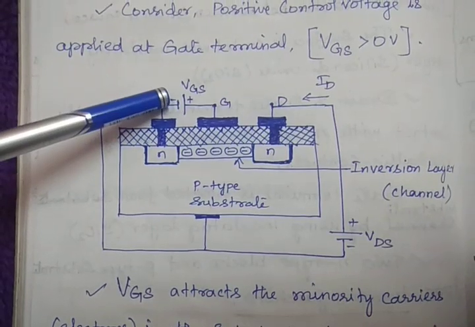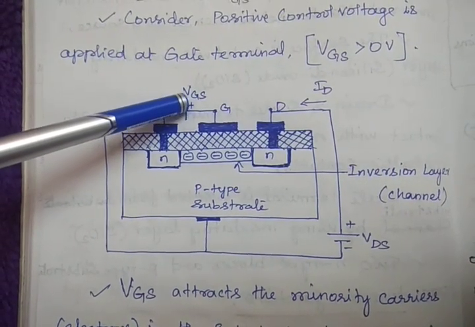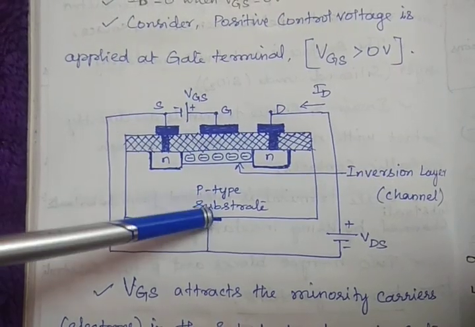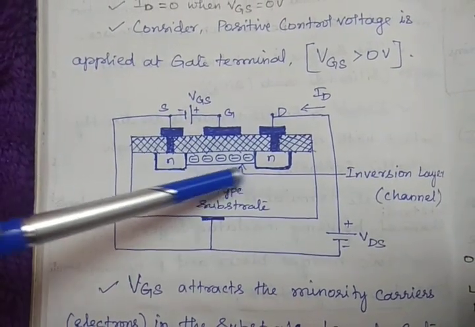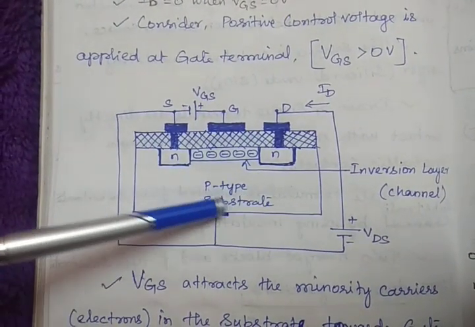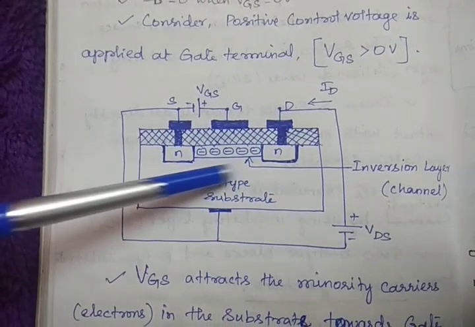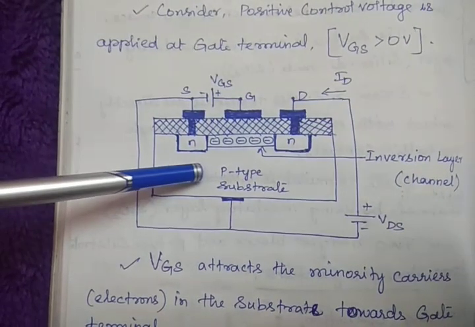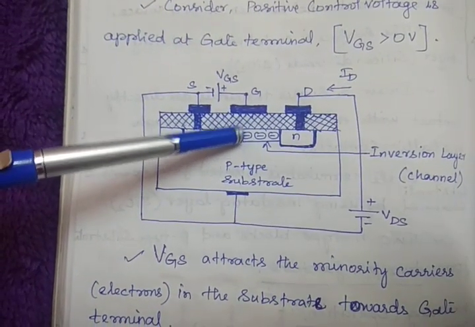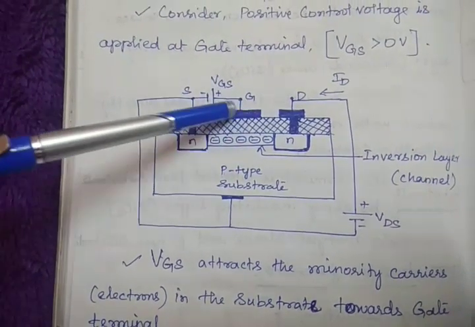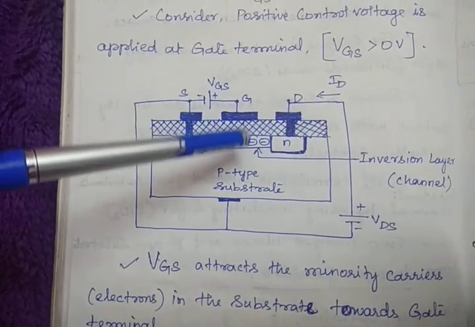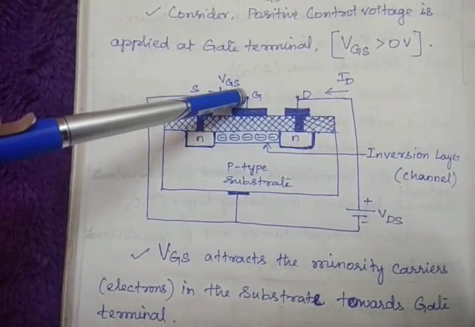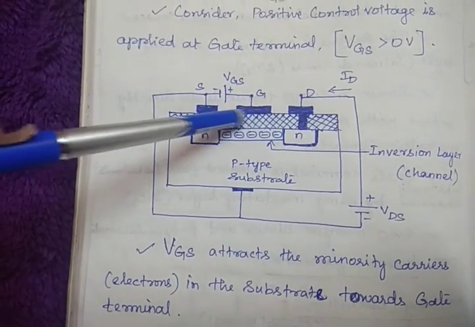Then what will happen when you increase this positive value? The minority carriers in this P-type substrate move towards the gate terminal. P-type substrate means majority carriers are holes, minority carriers are electrons, right? Those electrons move towards the gate terminal, but they will not directly contact the gate terminal because of isolation.